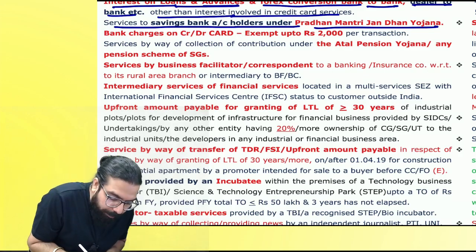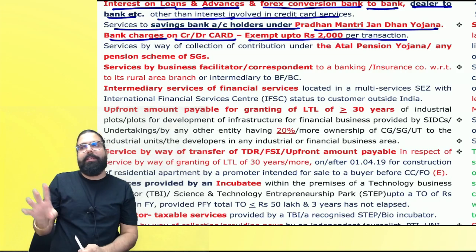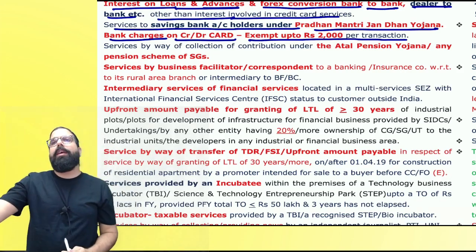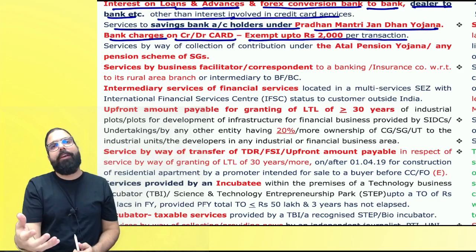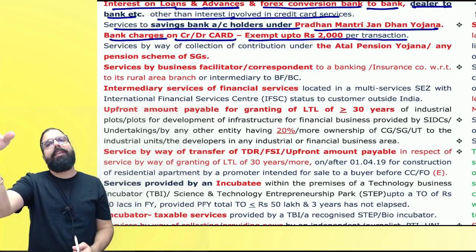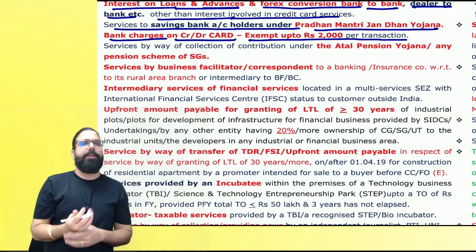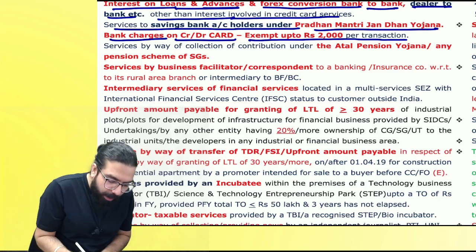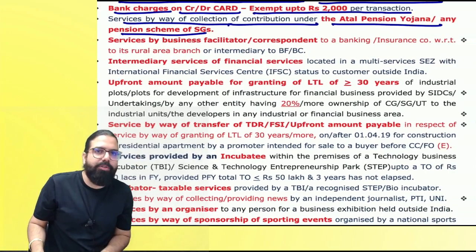Next. Sir, bank charges on credit card and debit card are exempt up to 2000 rupees per transaction. Baba, remember one thing, if supposedly bank charges are there on debit card and credit card swiping, now my bank will charge me 10 rupees, 20 rupees, whatever is there. On that charge, my bank will not charge me GST because the transaction was only up to 2000 rupees. Are we clear?